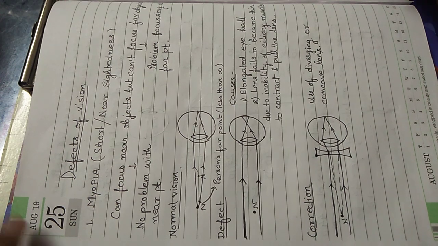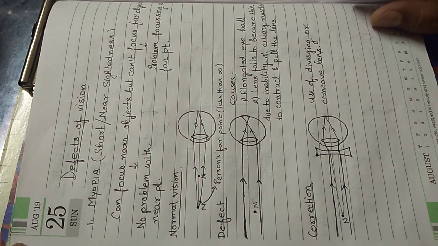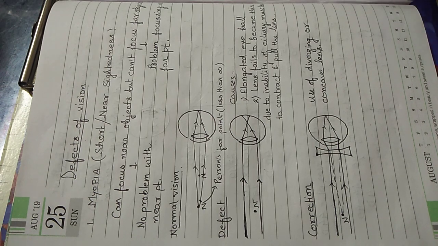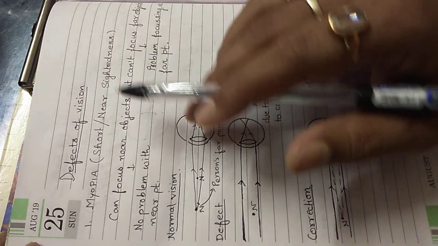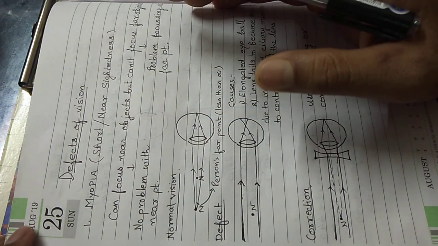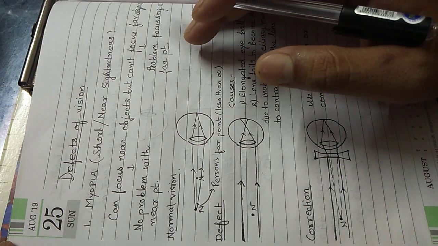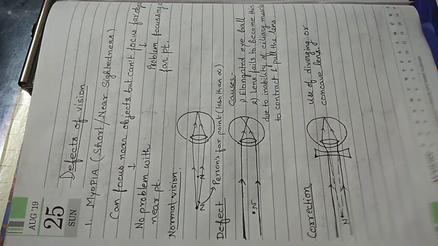Students, in this video we'll be discussing defects of vision. In the earlier video I discussed the power of accommodation of the human eye. There are different defects of vision, but in the class 10 course I have discussed myopia, hypermetropia and presbyopia. Those are the three defects I'll be discussing here.